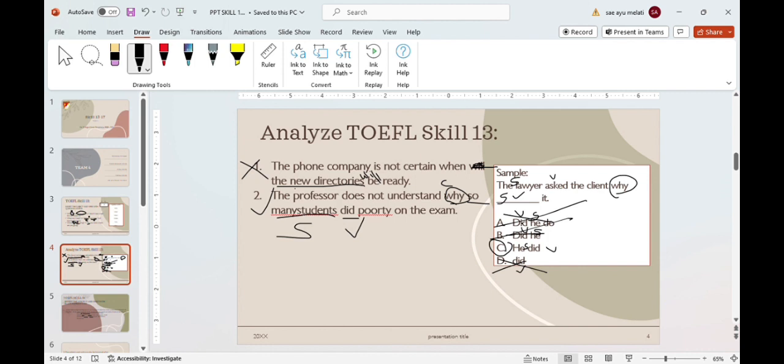In this Skill 13, we discuss question words as an interrogative sentence or a connector in a sentence. Remember, in TOEFL, there are no sentences in the form of an interrogative sentence. Everything is in the form of a statement, like the example.